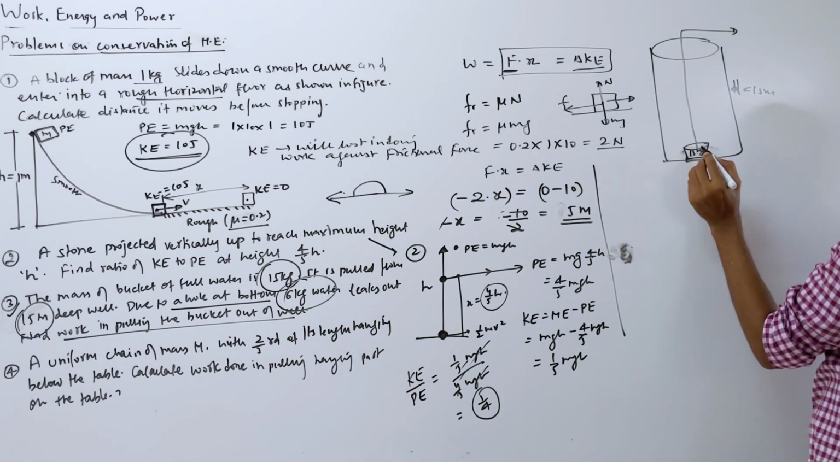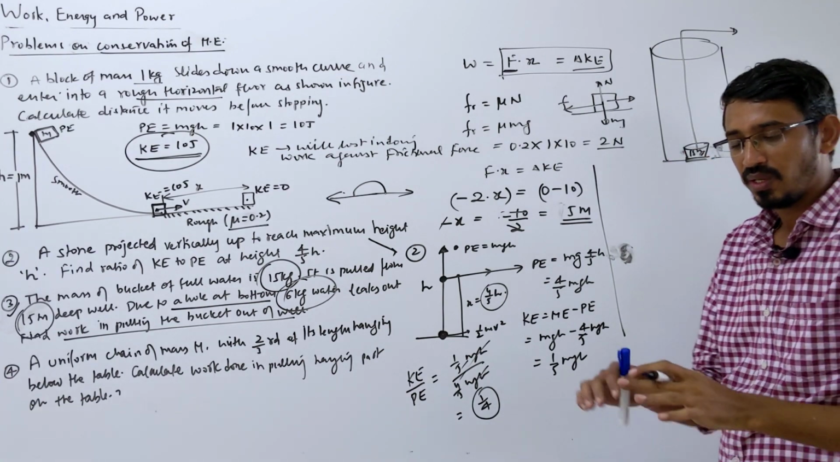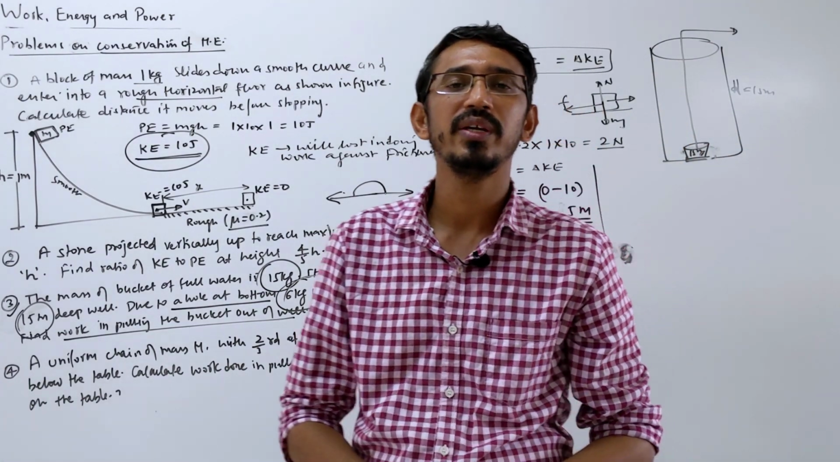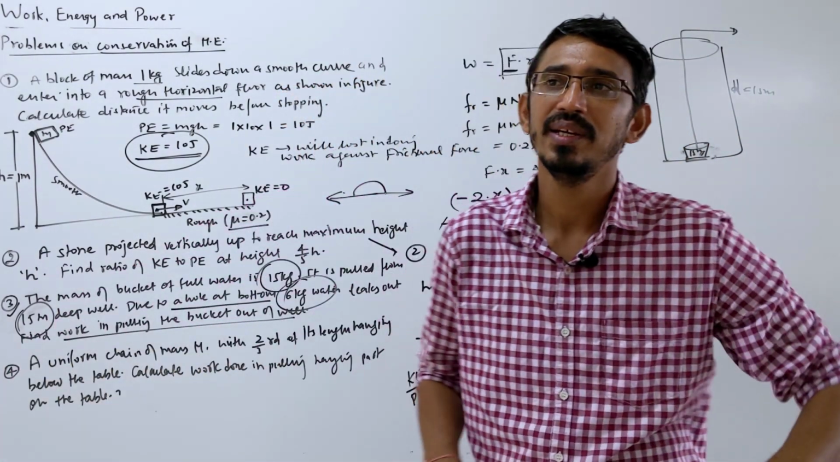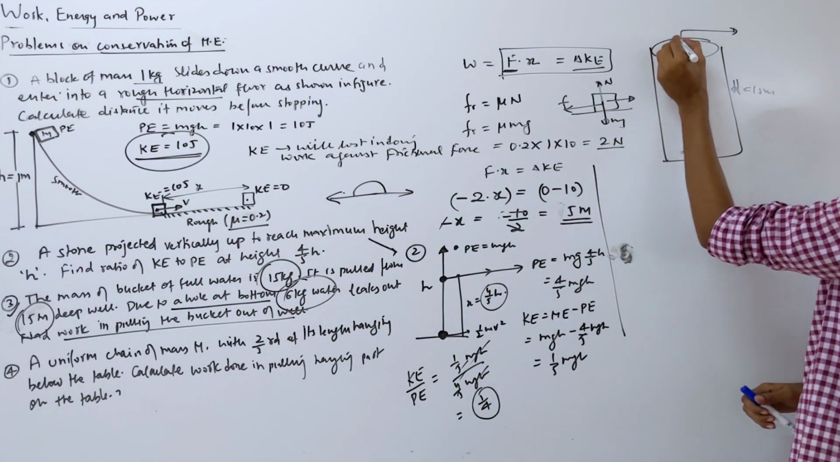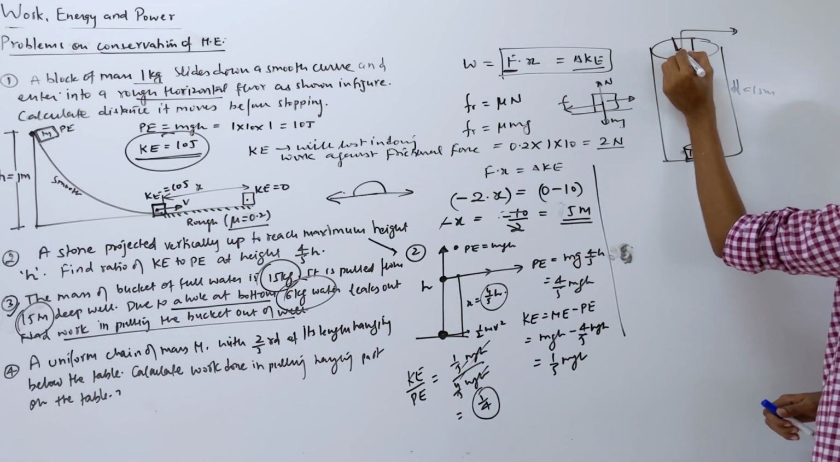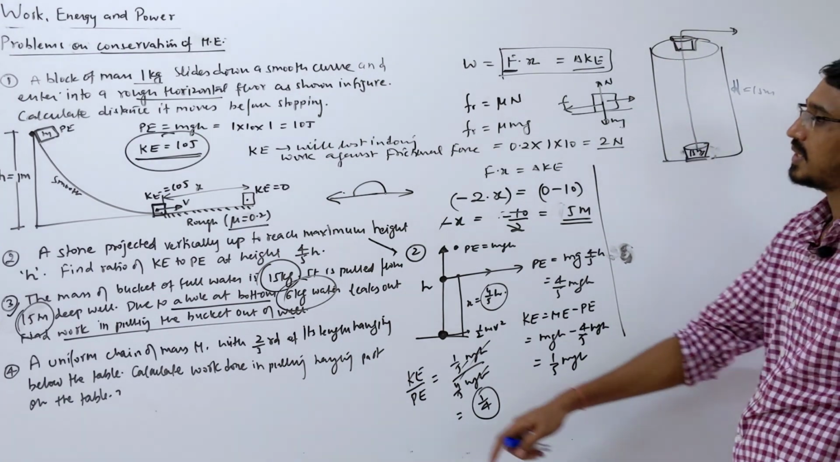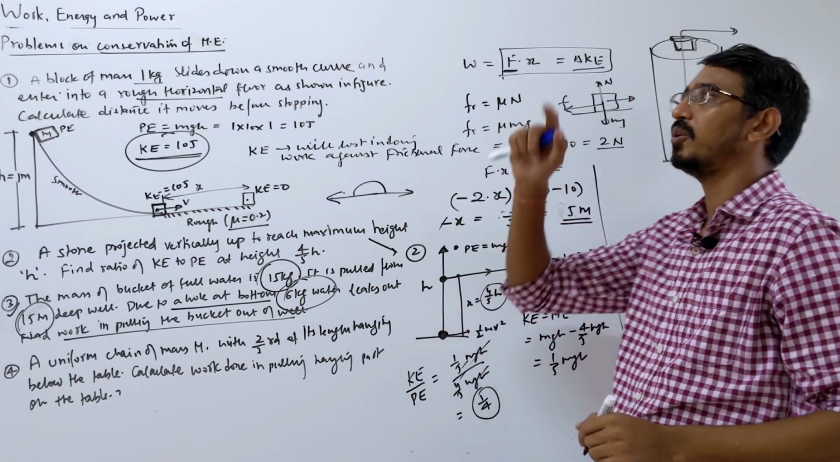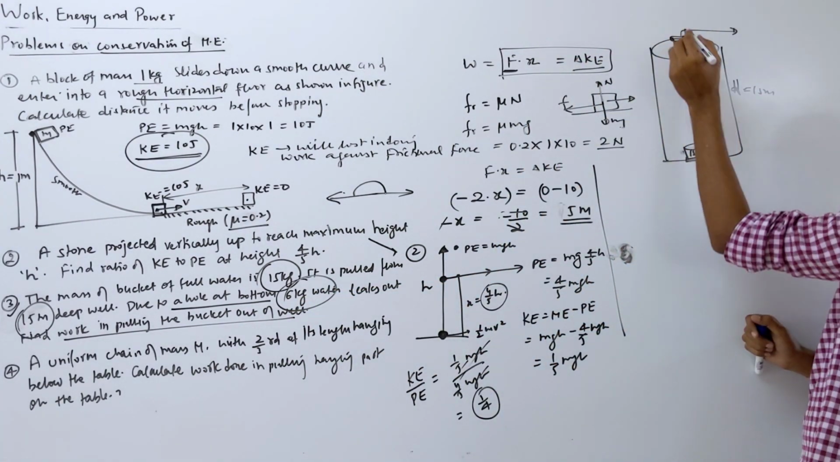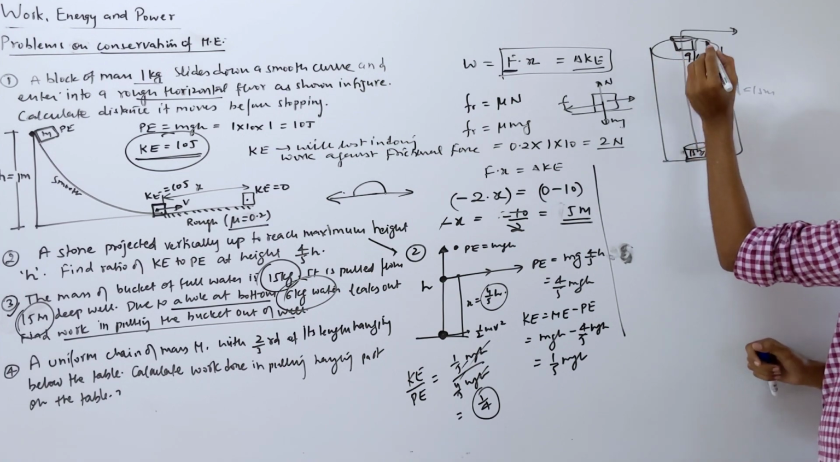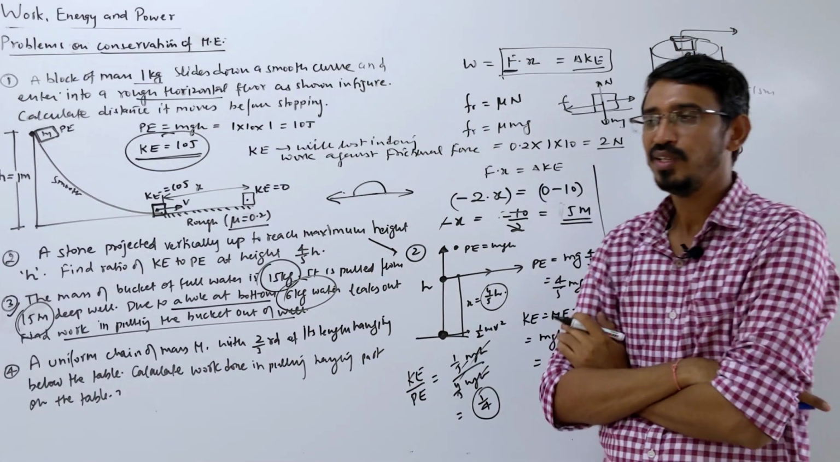Bucket mass is given as 15 kg. When you start from the bottom point, the total mass is 15 kg. But till your bucket comes to the top, 6 kg of water leaks out. So by the time you come to the top, the mass will be 15 minus 6, which means 9 kg only at this point. Correct? So what is happening?